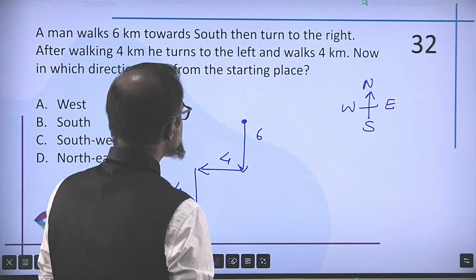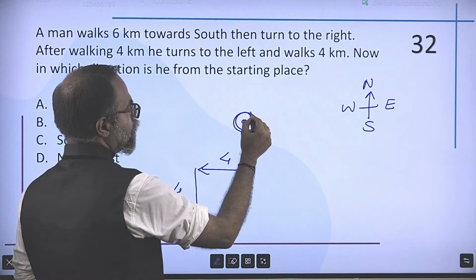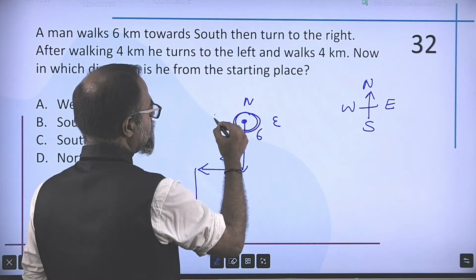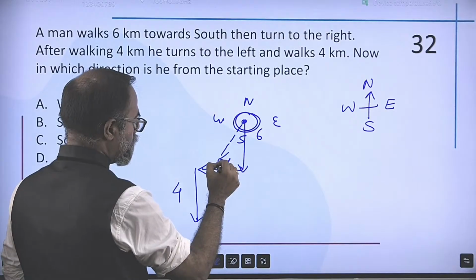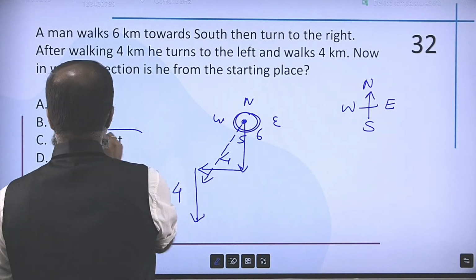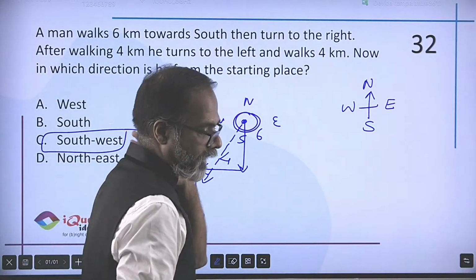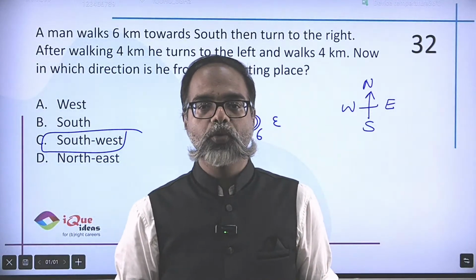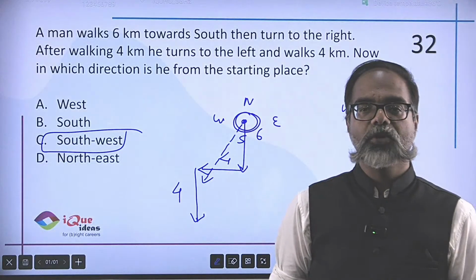Which direction is he from the starting point? So from the starting point, if I draw an arrow, it points roughly in this direction between south and west. So from the starting point, he is towards the southwest. That is the answer that you are looking for, right?